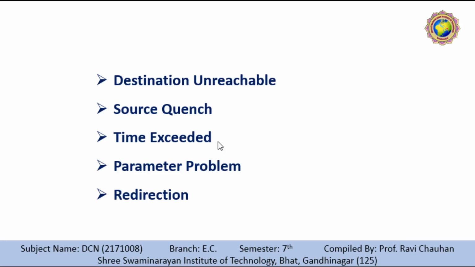We have seen that each datagram contains a field called the time to live. This controls the situation. When the datagram visits a router, the value of its field is decremented by 1. When the time to live value reaches 0, the router discards the datagram. However, when a datagram is discarded, the time exceeded message must be sent by the router to the original source.